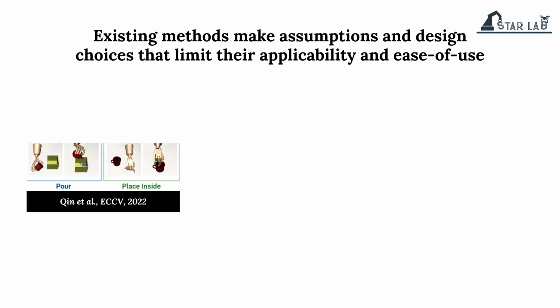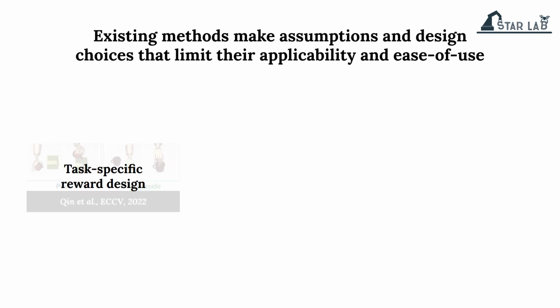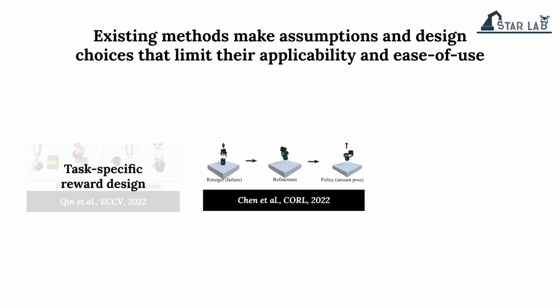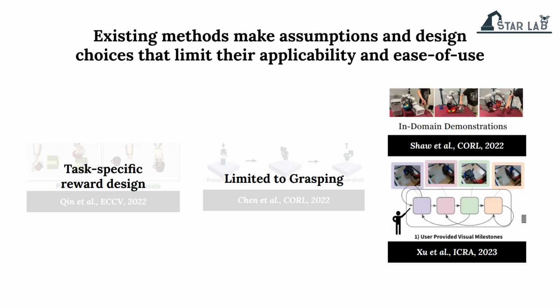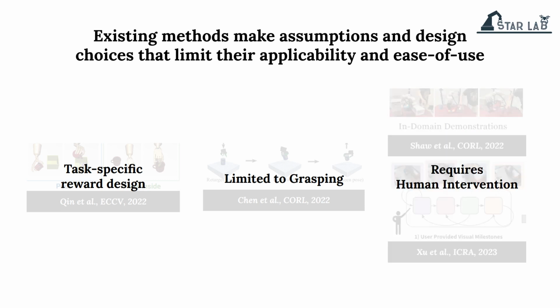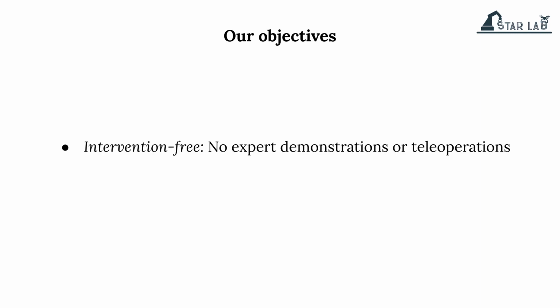Existing methods have successfully tackled this challenge, but not without considerable limitations. Some methods purely employ reinforcement learning, but rely on task-specific reward design. Other methods refine retargeted motions to improve performance, but they are limited to grasping tasks. Yet another set of methods gather in-domain teleoperation data to train the policy, or utilize user-provided sub-task images as rewards. But such methods depend on human intervention. Our objective is to develop a framework that is intervention-free. We do not utilize expert demonstrations from teleoperation. We also want our framework to be task-agnostic, requiring no task-specific reward designs.